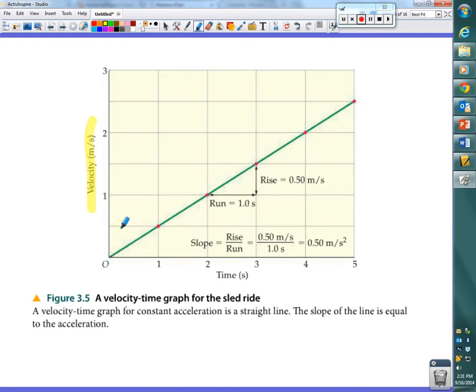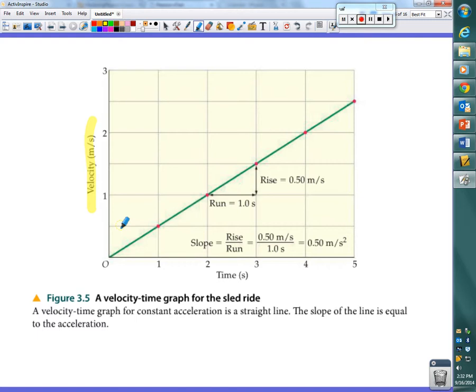Okay? So, in this case, what is this graph telling us is happening to the velocity? It's constantly increasing. Whereas a straight line on the position graph means what? It's a constant motion or constant velocity.